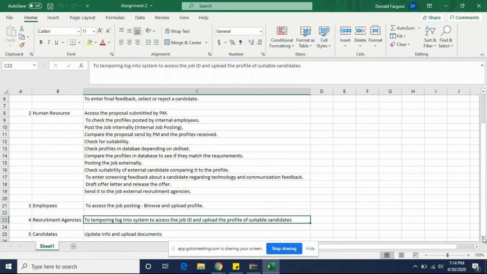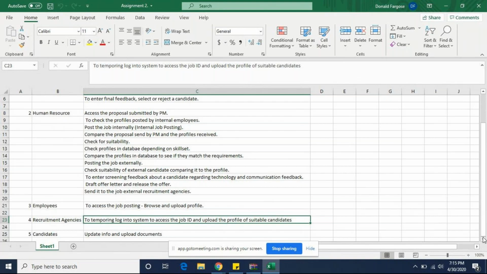Every time they submit it, it will be stored in the system, in the database. So when the HR wants to see all the different proposals generated by the project managers, they should be able to access the system for the proposals submitted. That means they should be able to see all the open job proposals in the system.